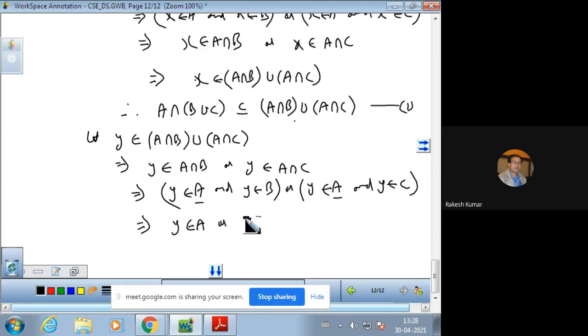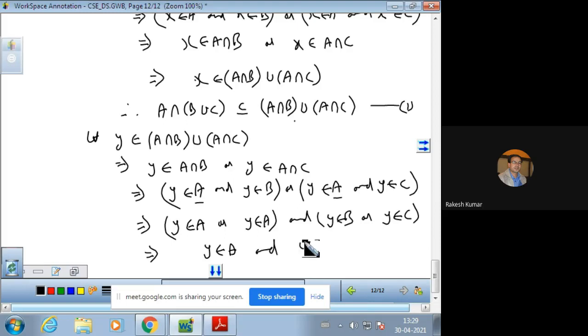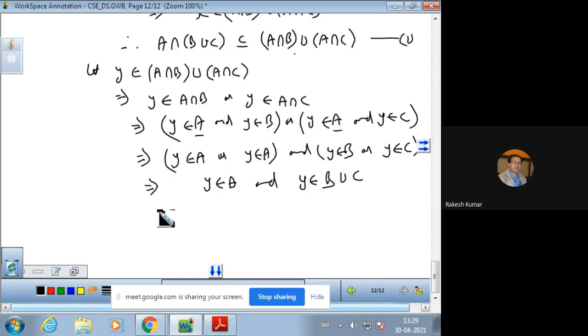So Y in A or Y in A can be taken together, and Y in B or Y in C can be taken here. So Y in A and Y in B union C. So this can be written Y in A intersection B union C.